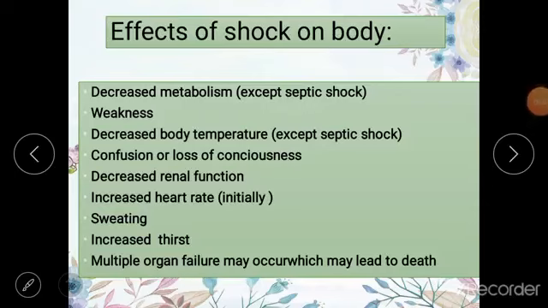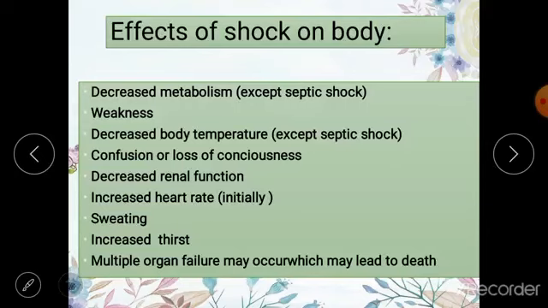Then there is a second effect of shock, which is weakness, which can be seen in all patients of shock. The patient is very weak, sometimes even unconscious when they are brought to medical emergency. There is decreased body temperature because of reduced perfusion or blood supply to the peripheries of the body, of course, except in septic shock. In septic shock, the body temperature is raised. The patient may be experiencing confusion or loss of consciousness.